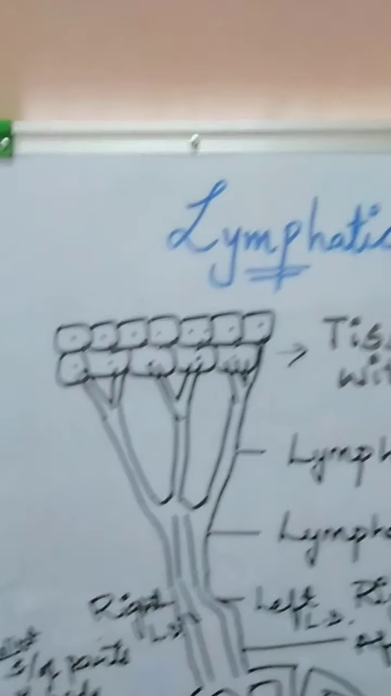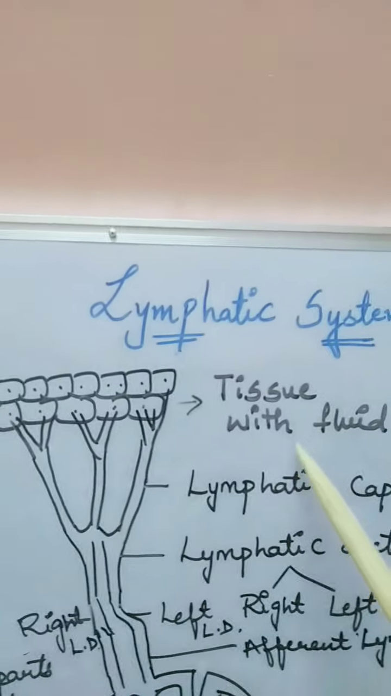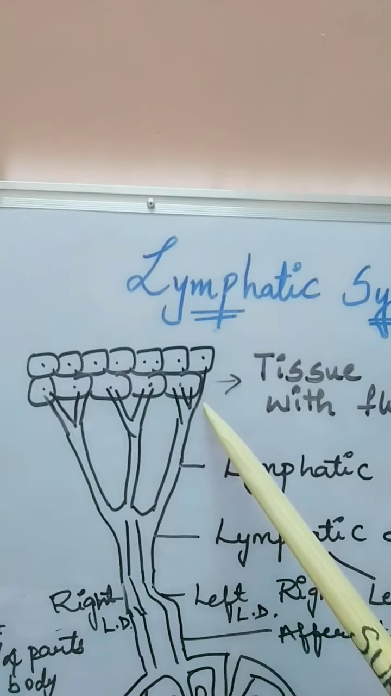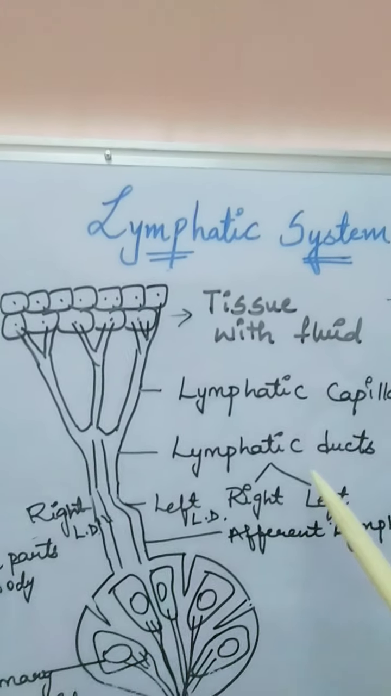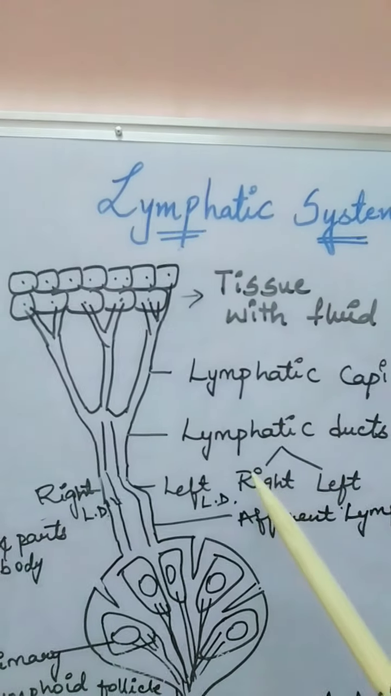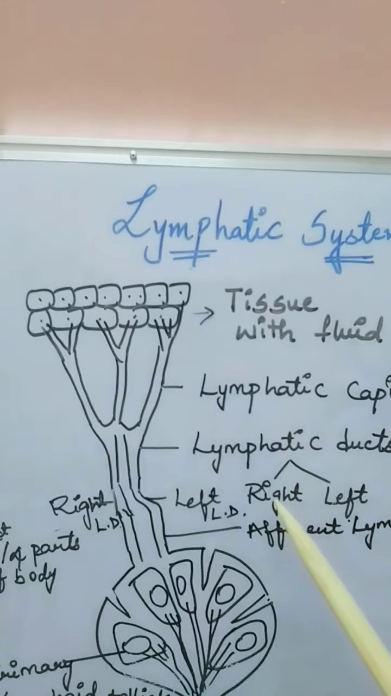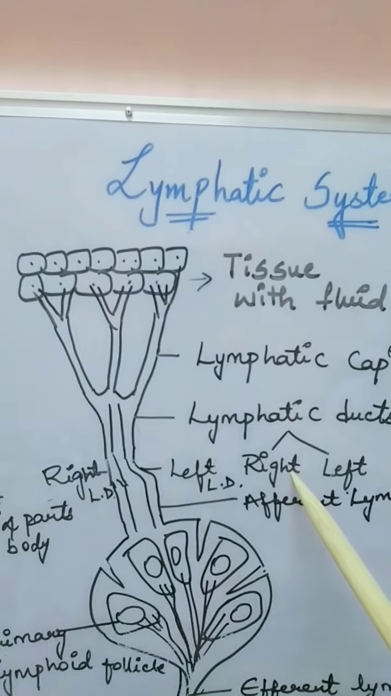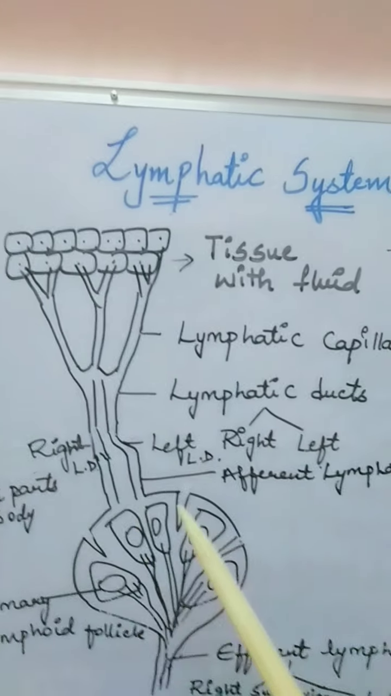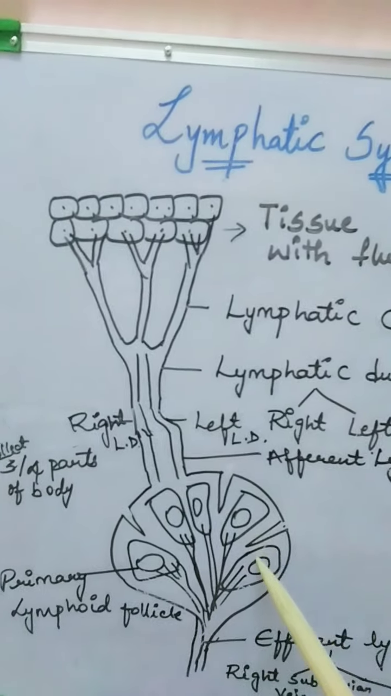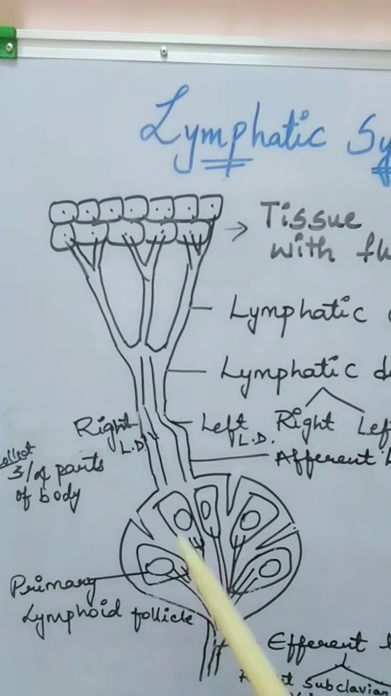As I have said, the fluid gets accumulated in the different tissue cells of the tissues, right? The lymph fluid is collected with the help of the lymphatic capillaries, which enter into the lymph duct. There are two types of lymph duct, that is the right and the left lymphatic ducts, which collect the lymph from different parts of our body and enter the efferent lymphatic vessel into a mass of tissue, that is the lymph node. The lymph node consists of different parts like the primary lymphatic follicle and secondary lymphoid follicle.